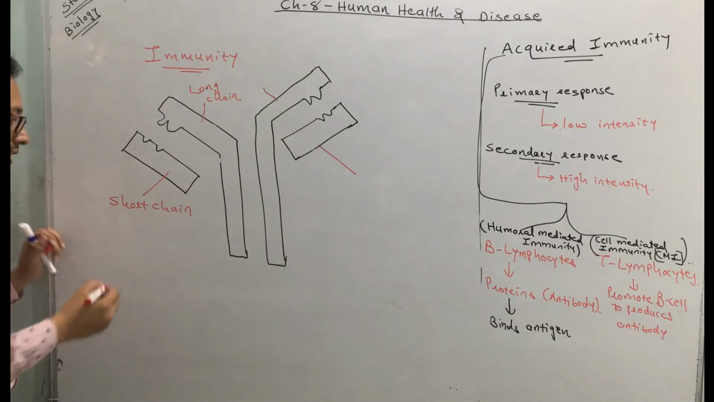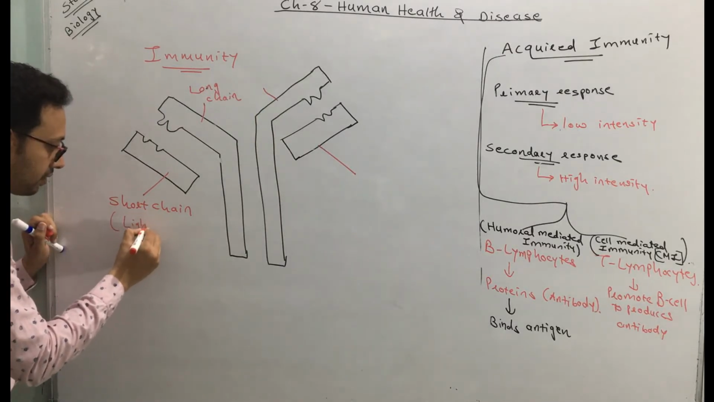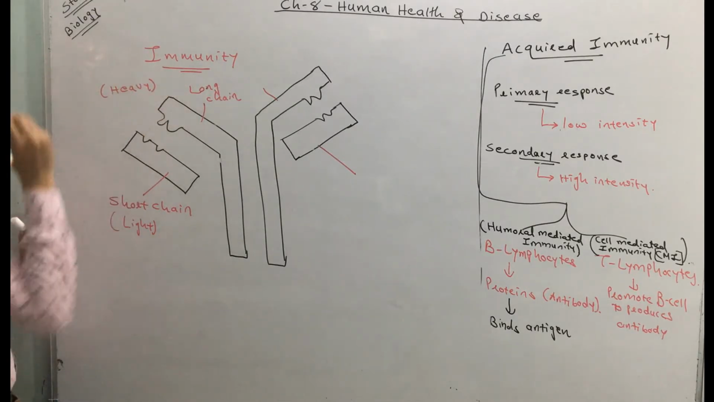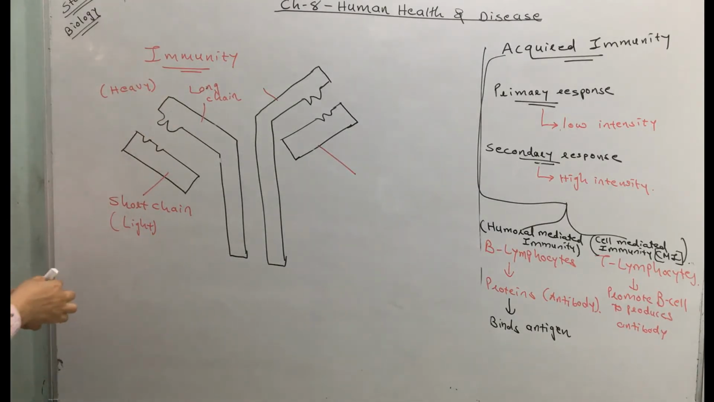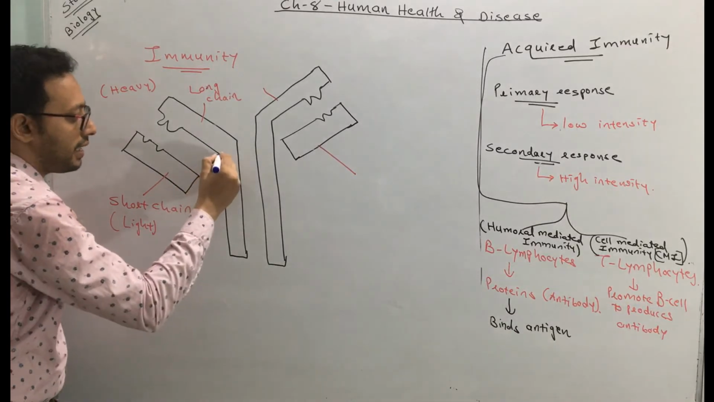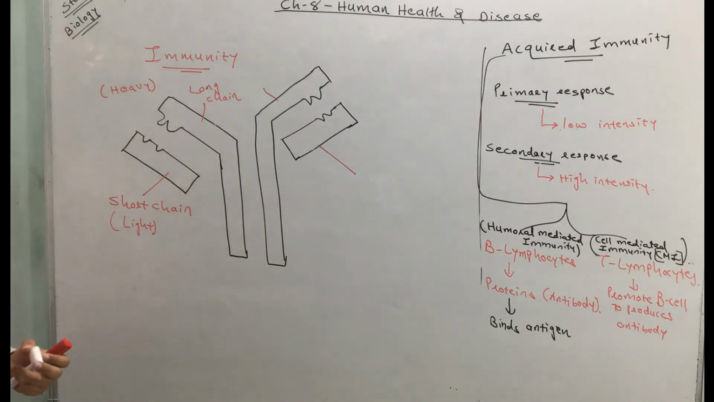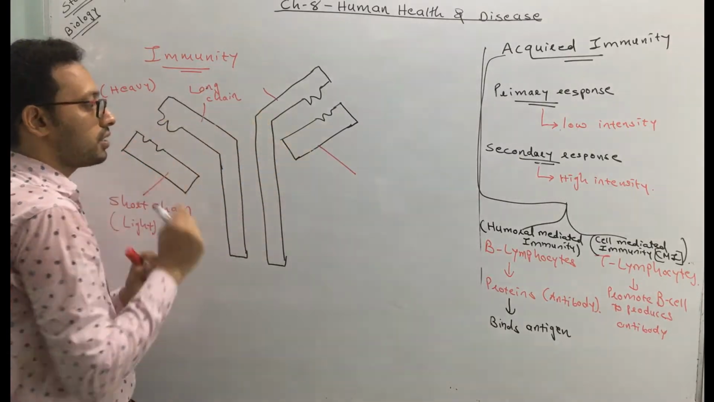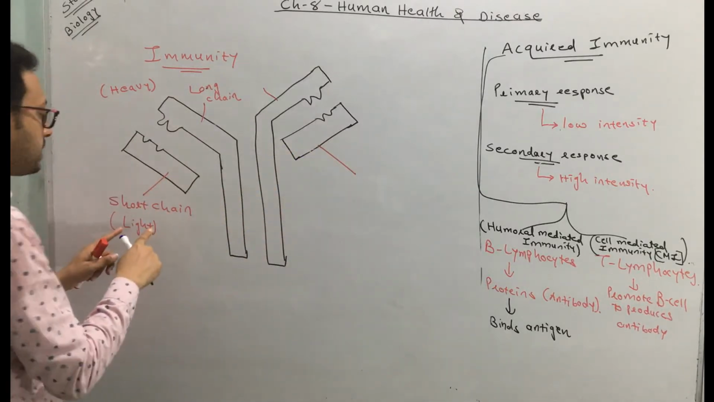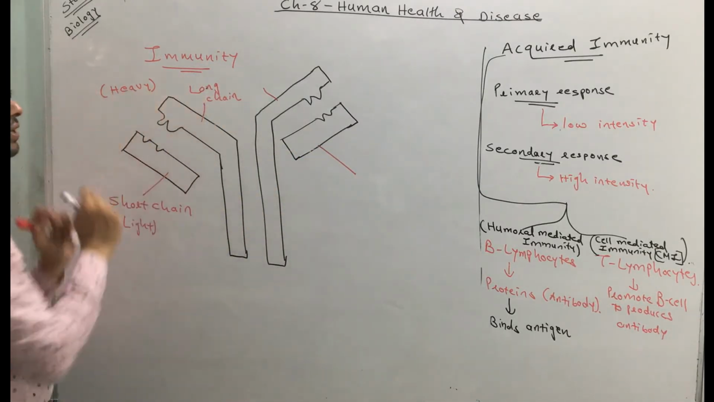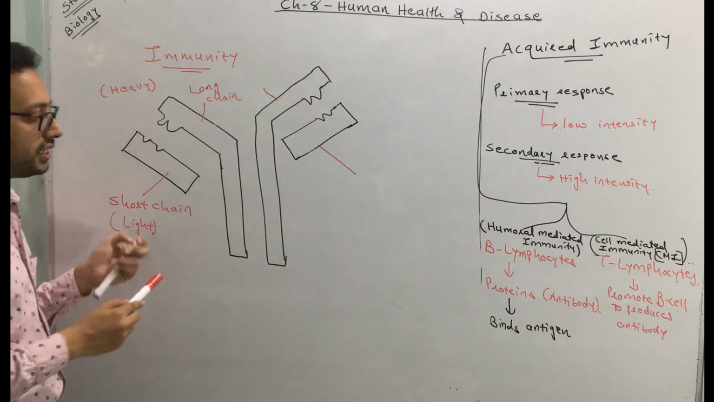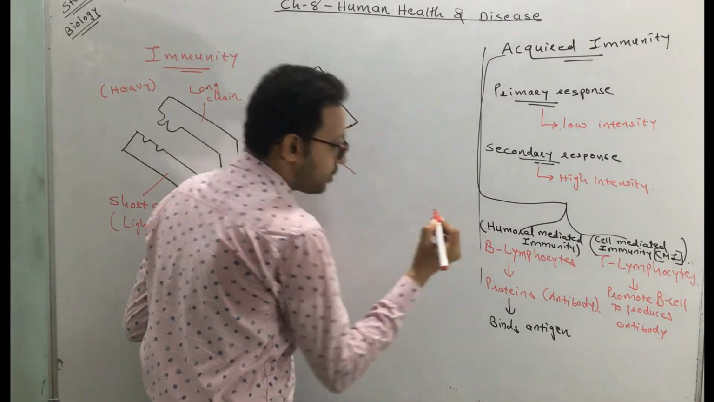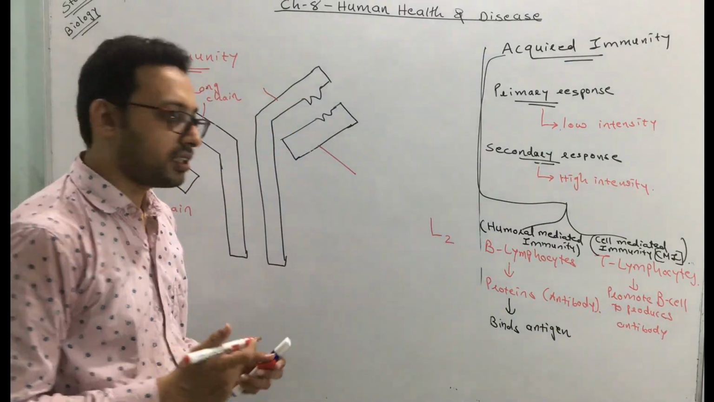Short chain can also be called the light one, and the long one is also called the heavy one. Clear? This is the structure of an antibody. It consists of how many polypeptide chains? It consists of 4 polypeptide chains, 2 short chains and 2 long chains. 2 short chains can also be called light, 2 long chains can also be called heavy. So how many short chains are there? There are 2, and we call the short chain L. So we call it 2 light chains.